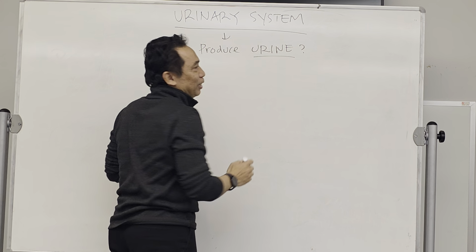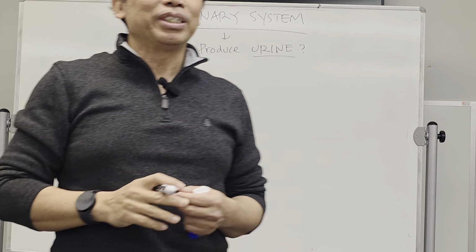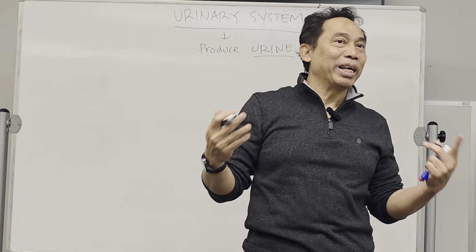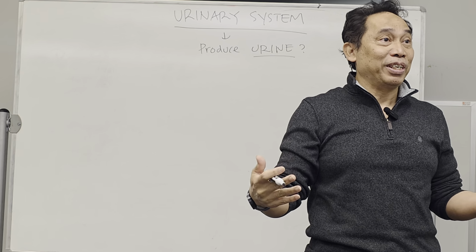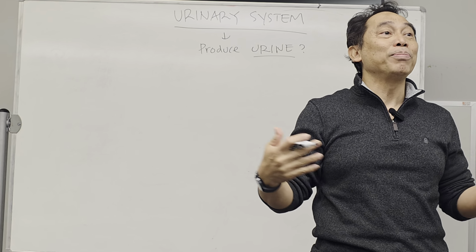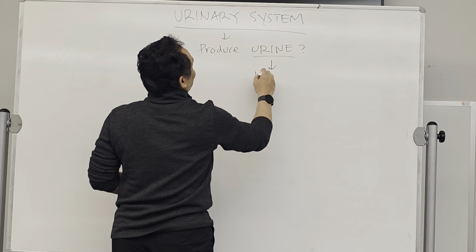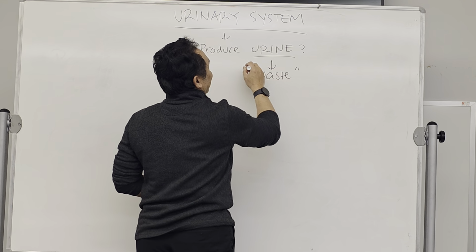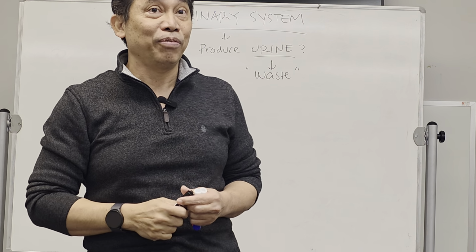Now, the question is, what is urine? Is it good stuff or bad stuff? So is urine composed of bad stuff or good stuff? A waste. So it's bad stuff. It's a waste that has to be removed. So urine is actually waste. Therefore, we produce it, we remove it.